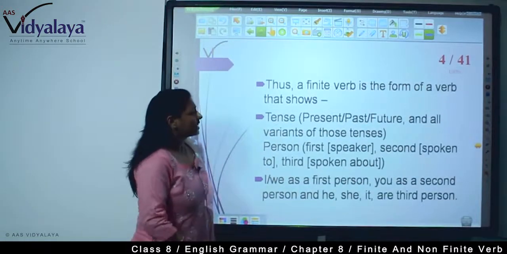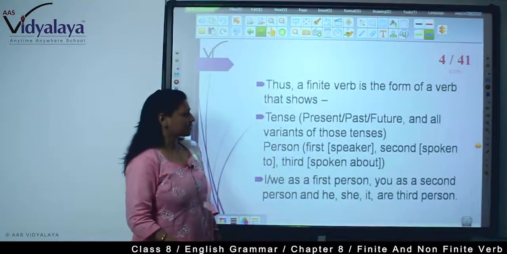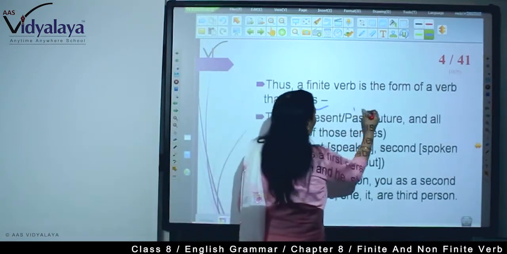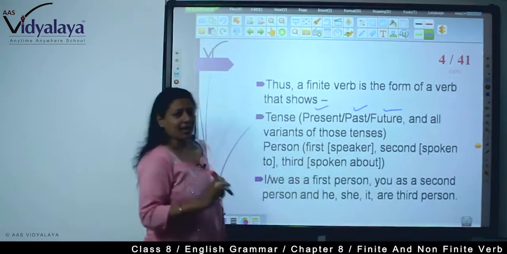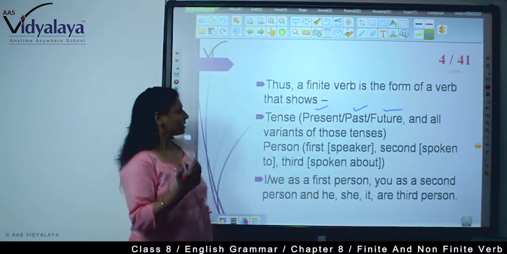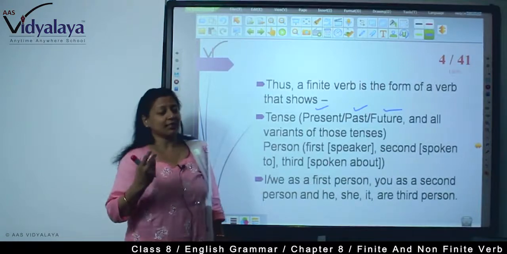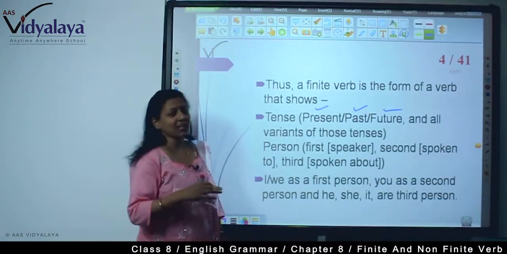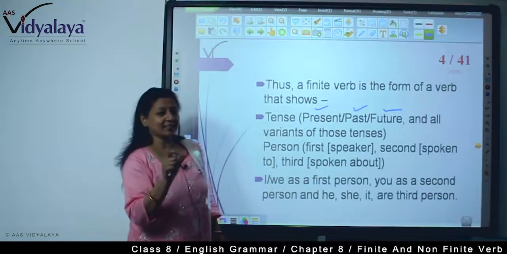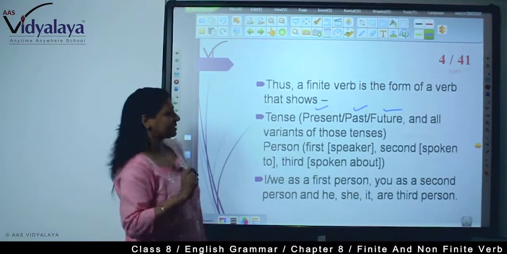Thus a finite verb is the form of a verb that shows tenses, for example present, past and future. As I have said, he lives, that means present. He lived, that means past, and he will live, that means future. With that we can understand which particular tense it is.